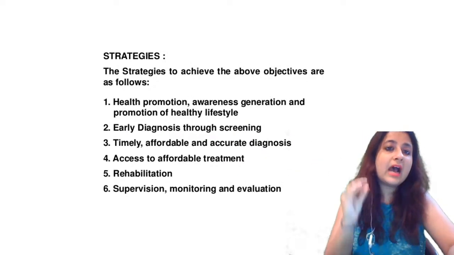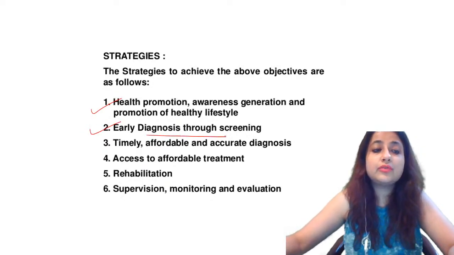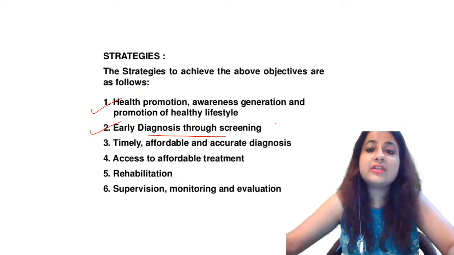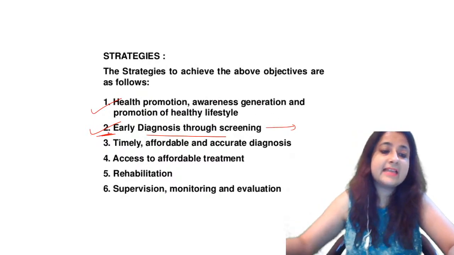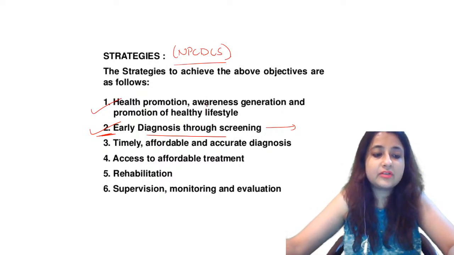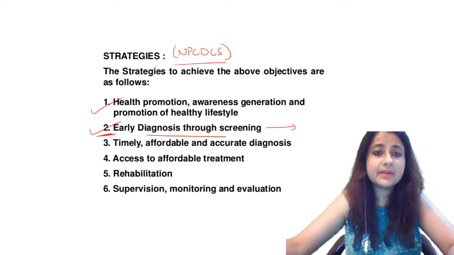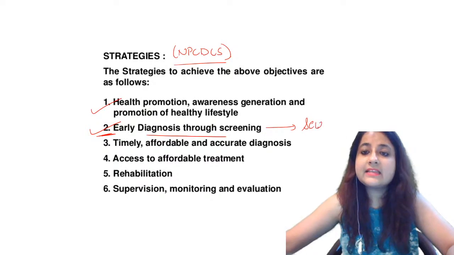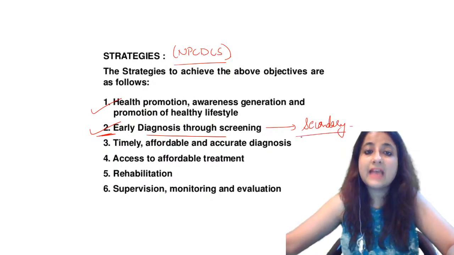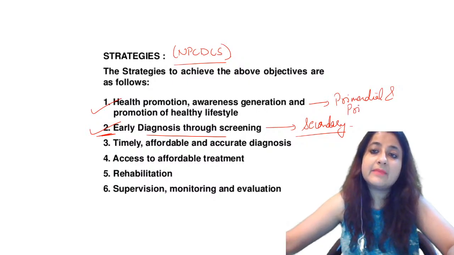Just so that you know how this program runs, it helps create health promotion and early diagnosis through screening. Very, very important. Which level of prevention is this? Strategies of NPCDCS: early diagnosis through screening. Which level of prevention is this? Very good, this is the secondary level of prevention, so that also we are adopting. And look at point 1 under the program: we are also doing both primordial and primary prevention.